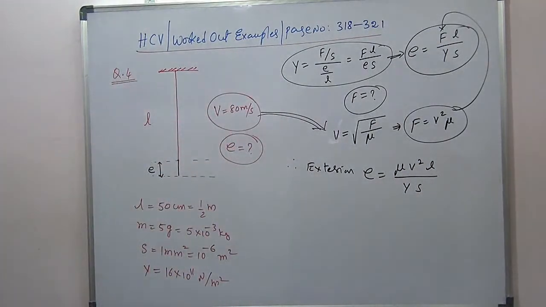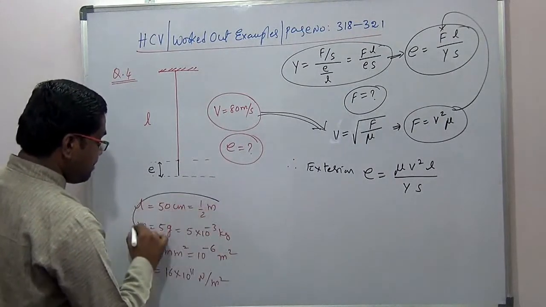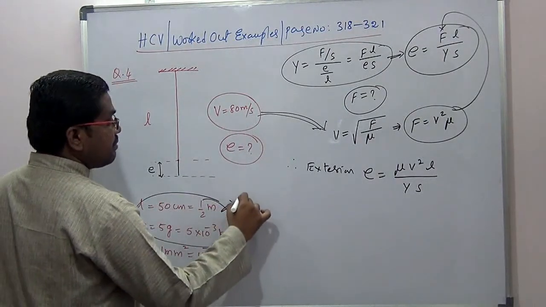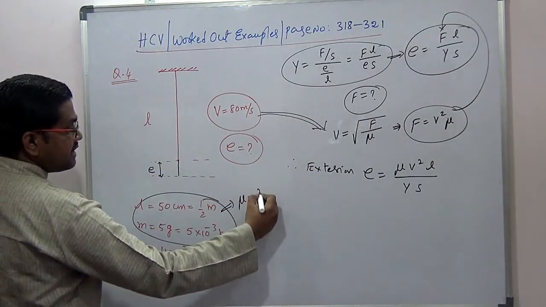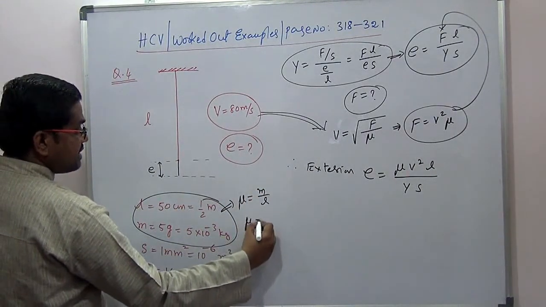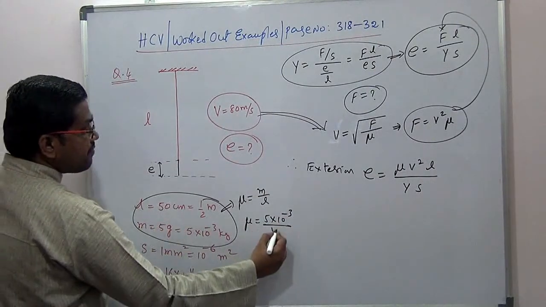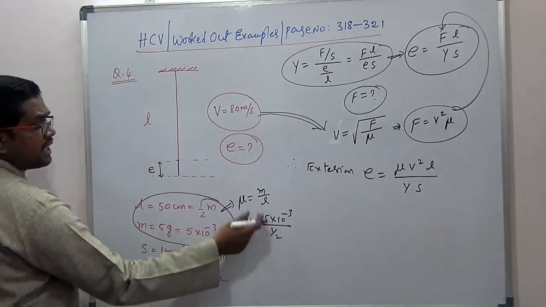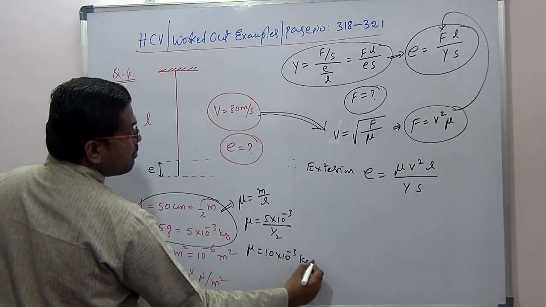All the values are known, only mu we need to calculate. What is mu here? Mass per unit length. Mass is given, length is given. Mu will be equal to mass per unit length. So mass is 5 into 10 power minus 3, length will be the half. So it will become 10 into 10 power minus 3 kilogram per meter.